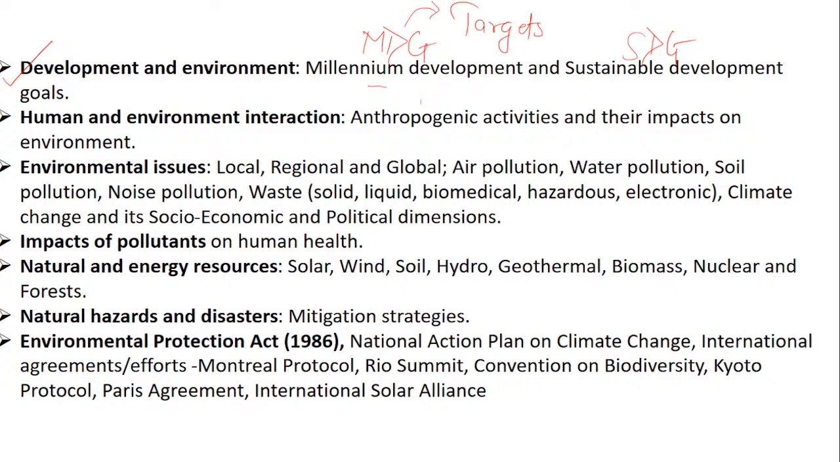Then human and environment interaction, as well as environmental issues. These topics are combined, and there is 1 question. Impact of pollutants and natural energy and resources, as well as natural hazards, again has 1 question based on this. There are 2 questions expected from the Environmental Protection Act, under which you have the National Action Plan on Climate Change. Whenever this topic started, they used to put questions on the total number of plans, but now even in this topic, they are taking interior parts of questions.